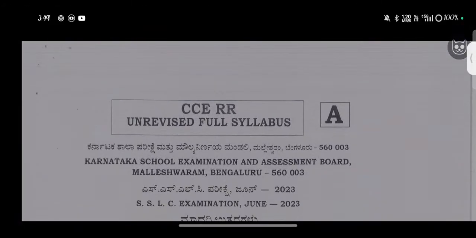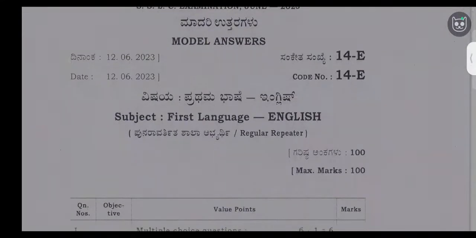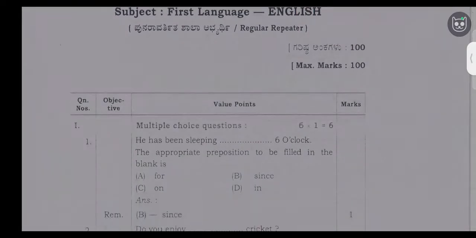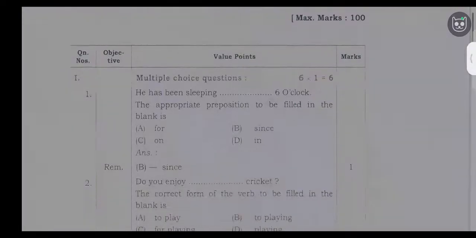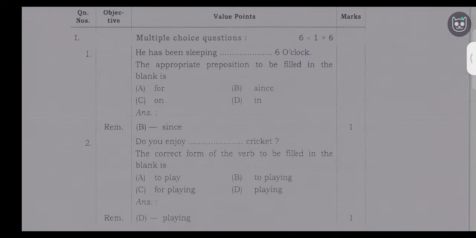In this video I am going to solve the Karnataka Board 10th Standard English Supplementary Question Paper 2023, that is June's Supplementary Question Paper, first language English. Following since 6 o'clock. Next, second question, do you enjoy dash cricket? Enjoy playing cricket is the correct form, that is option D.